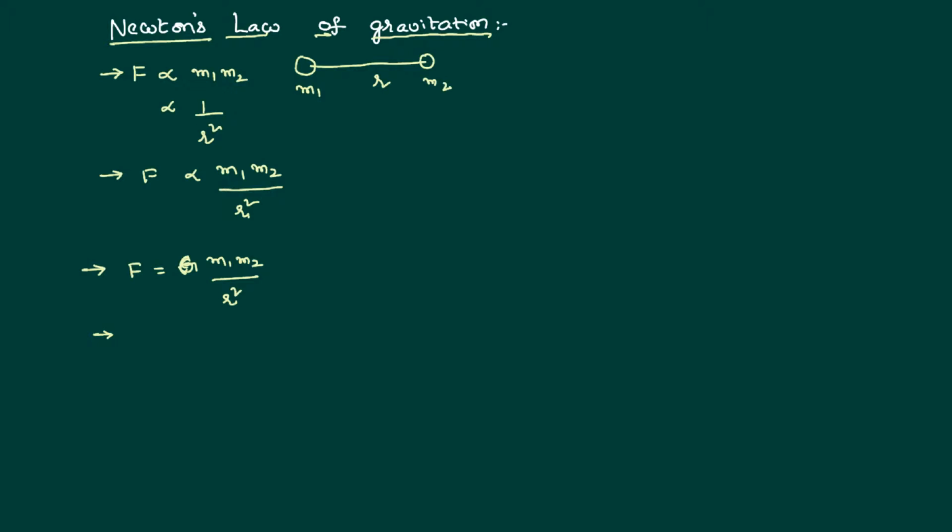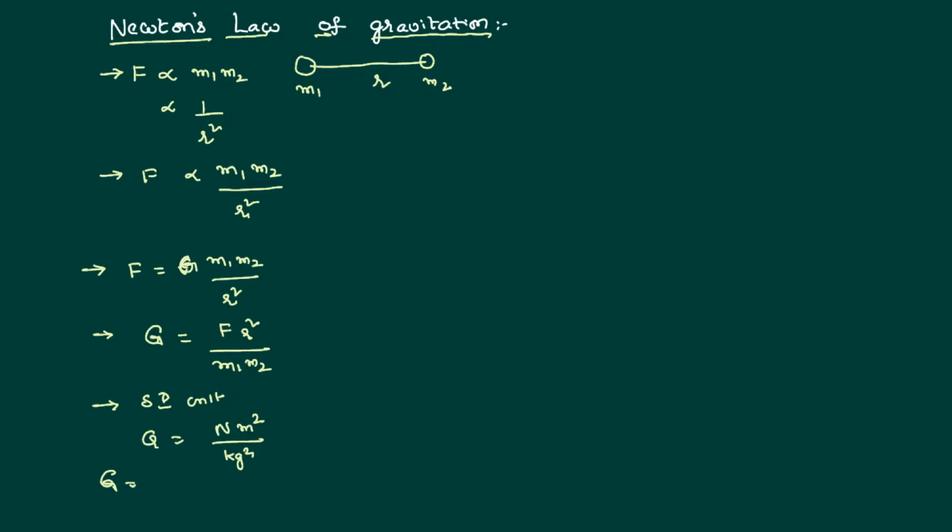We can write the units and dimensions of the universal gravitational constant capital G by writing the formula for G as force into square of the distance divided by m1 and m2. So the SI unit: force is measured in Newton, distance in meter square, and mass in kilogram, as there are two masses, kilogram square.